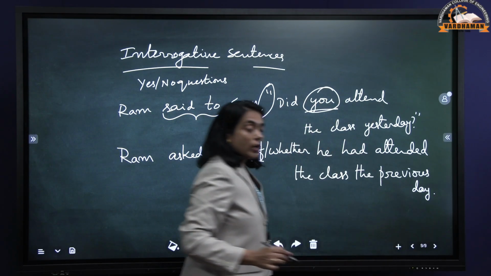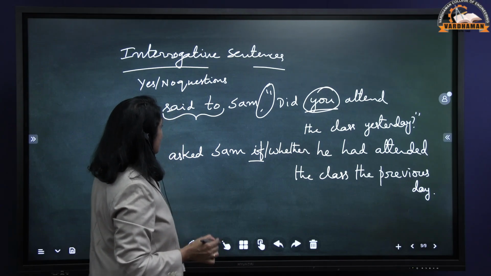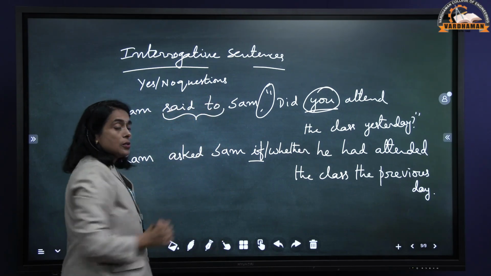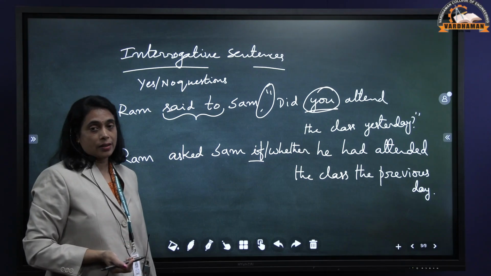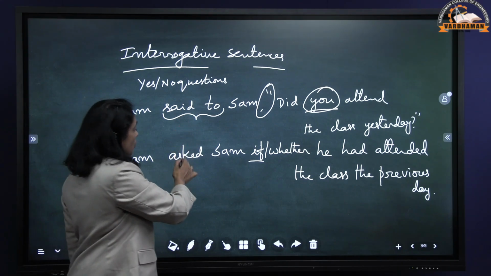So while changing interrogative sentences from direct speech to indirect speech, what changes have we come across? Said to becomes questioned or asked. Instead of told or said and all, it is converted into asked.